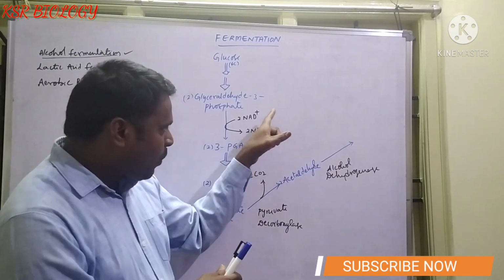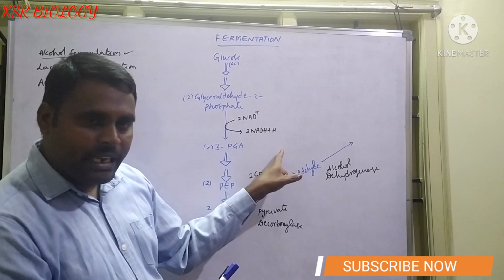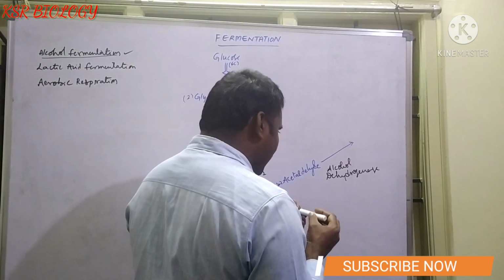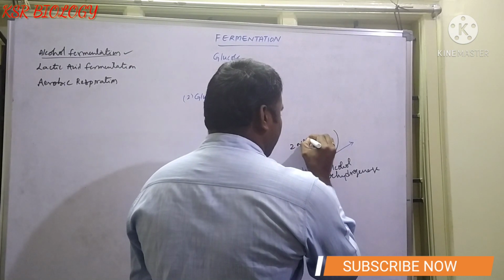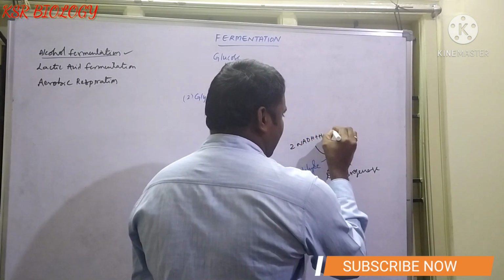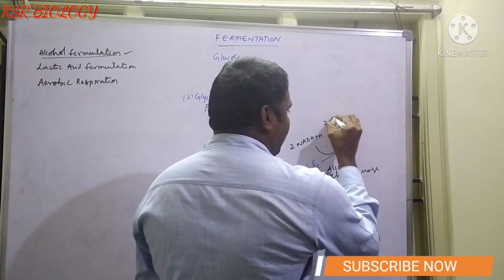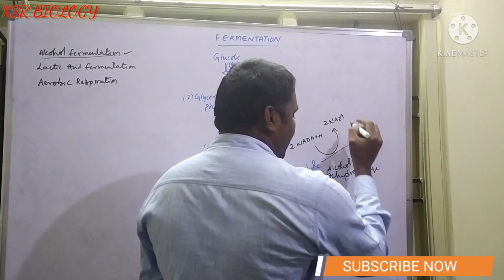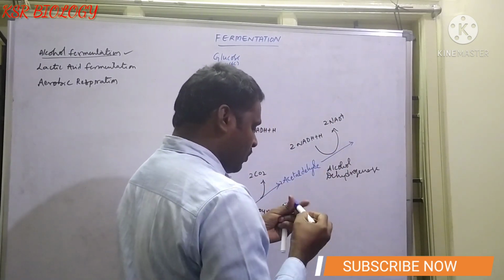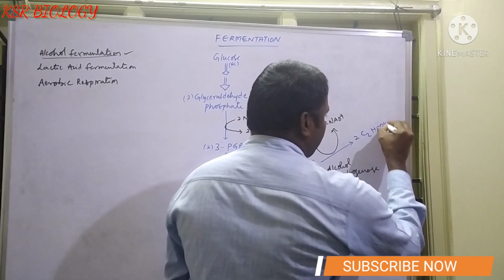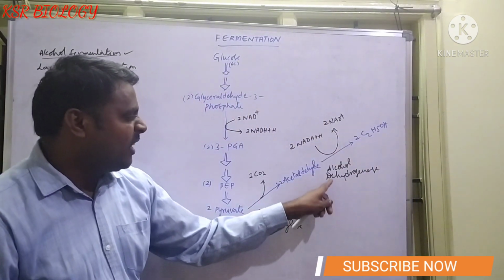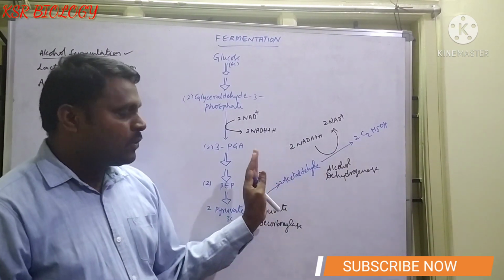So 2 NADH plus H plus are reoxidized and converted into NAD plus, and they produce 2 molecules of C2H5OH. This reaction is catalyzed by an enzyme, alcohol dehydrogenase.